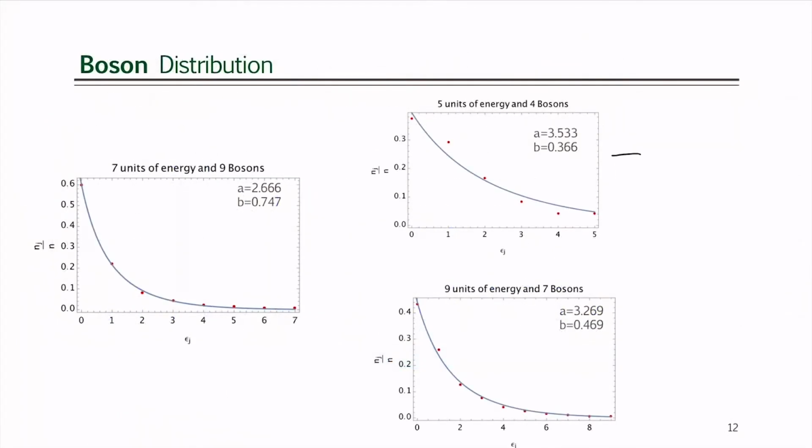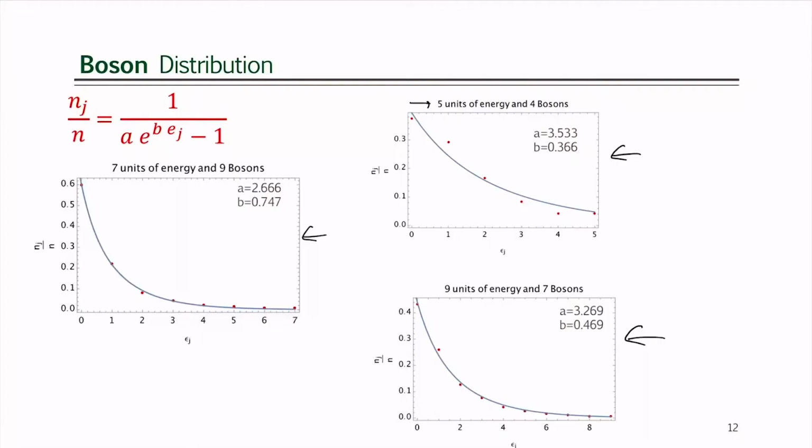We have plotted that here for 5 units of energy and 4 bosons, 7 units of energy and 9 bosons, and 9 units of energy and 7 bosons. But the fit is not an exponential fit, unlike for the distinguishable classical particles. This fit is this equation. So what is the difference from the earlier one? If you see, the Maxwell-Boltzmann one was Ni by n equals A e to the power minus beta epsilon j.